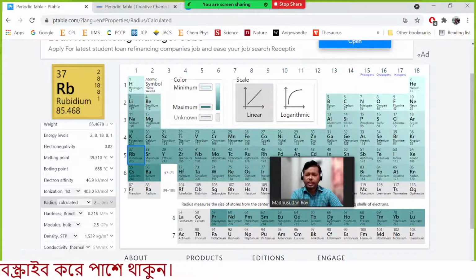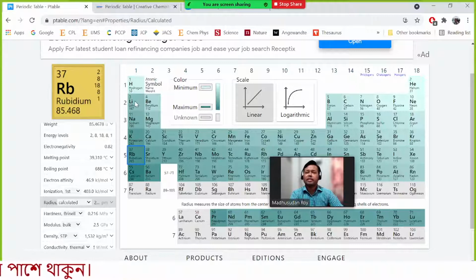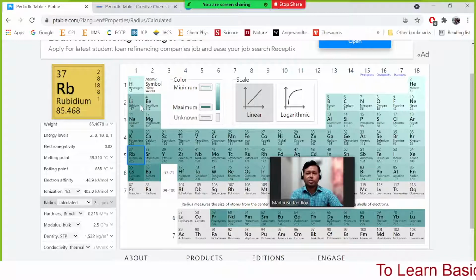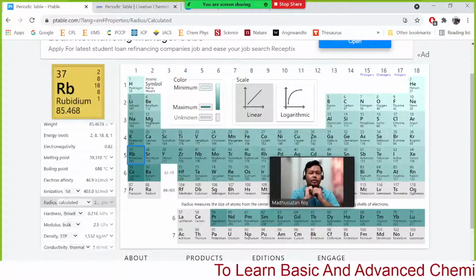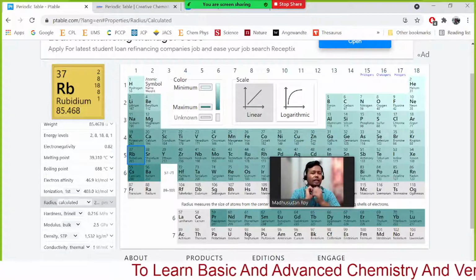So this atom has 3 protons and 3 electrons. In the nucleus it has only 3 protons, and in the outer shells 3 electrons. So the attraction between 3 protons and 3 electrons has a certain value.